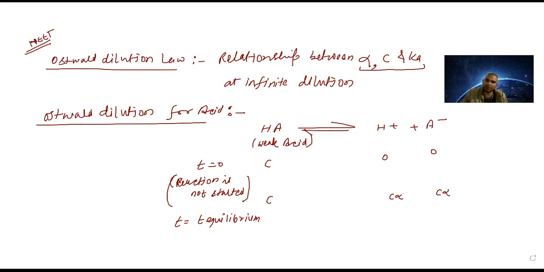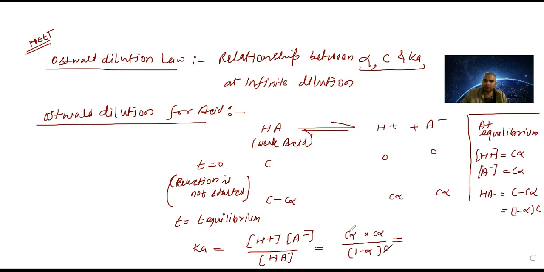Plugging the values here, you get C alpha multiplied by C alpha, divided by C times 1 minus alpha. Now the numerator and denominator both have C, so C cancels out. So we can write C alpha square, because alpha appears two times, divided by 1 minus alpha.